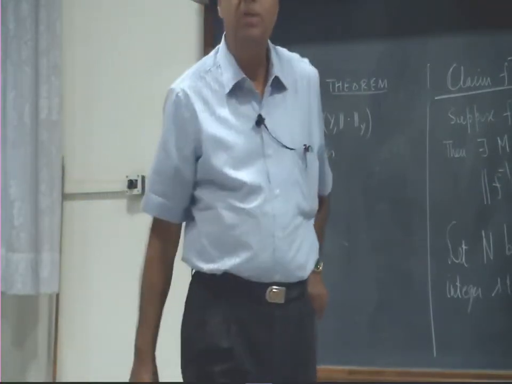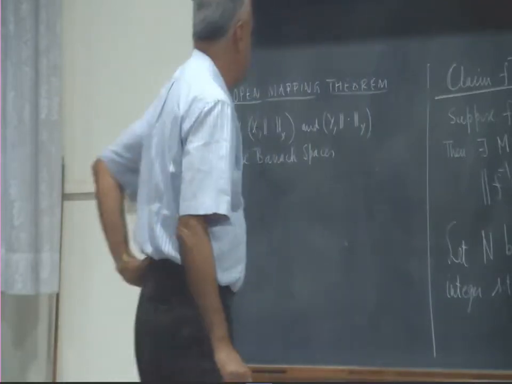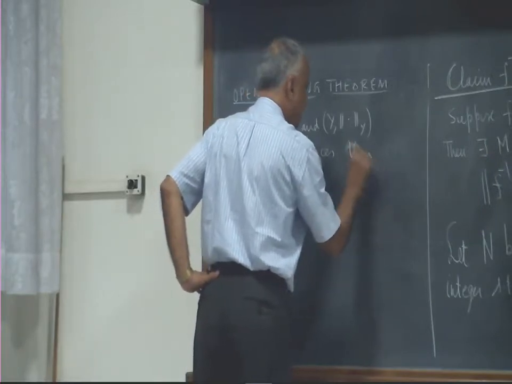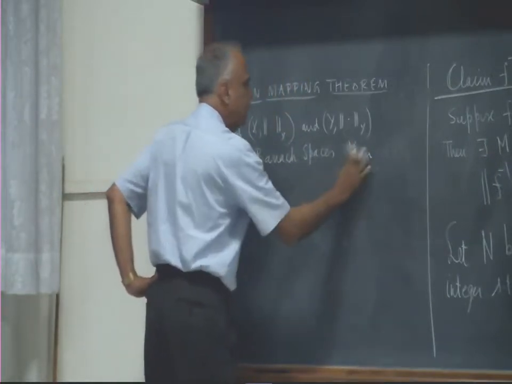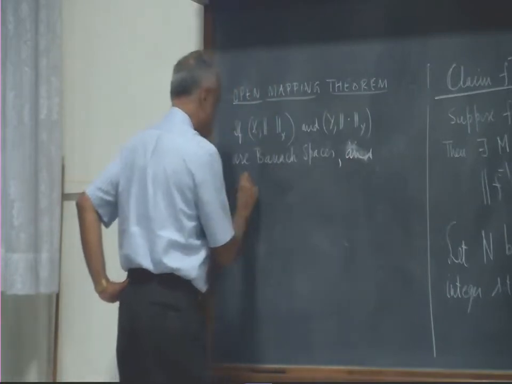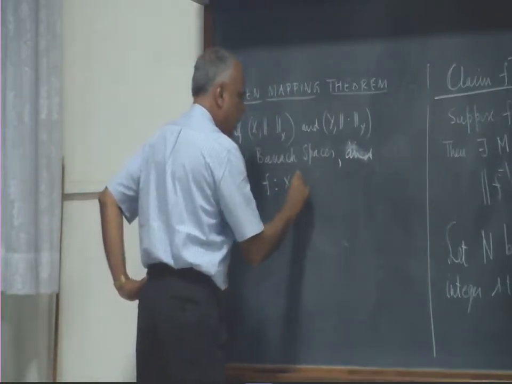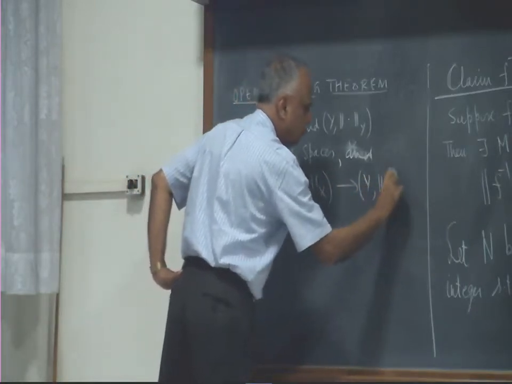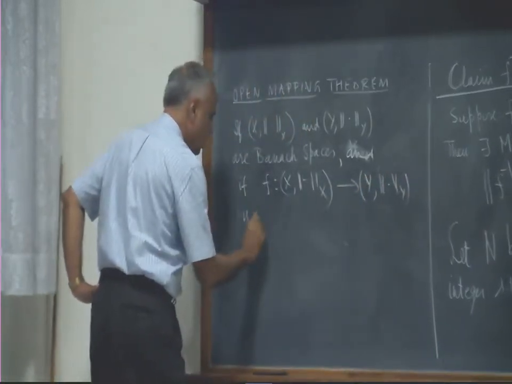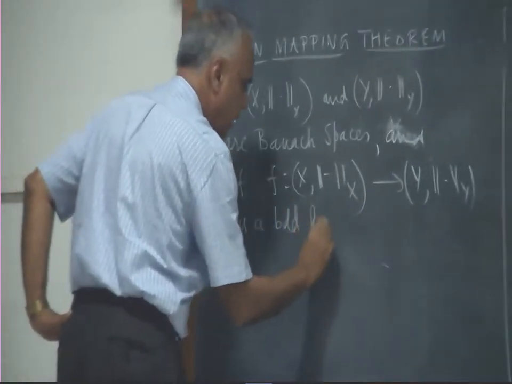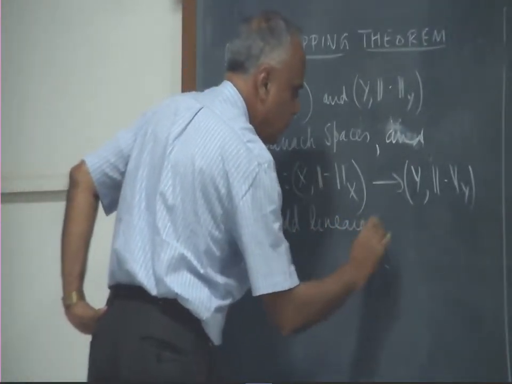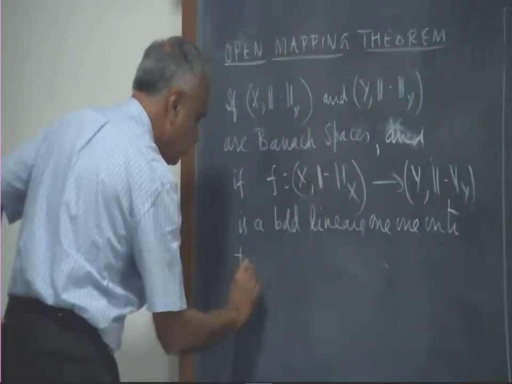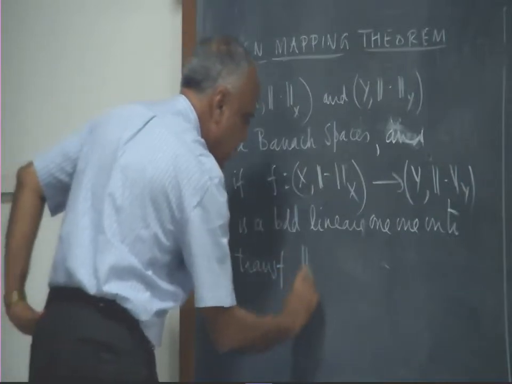Every Cauchy sequence has a limit. That is what is meant by Banach space. So if X and Y are Banach spaces, and if f mapping X to Y is a bounded linear 1-1 onto transformation, then